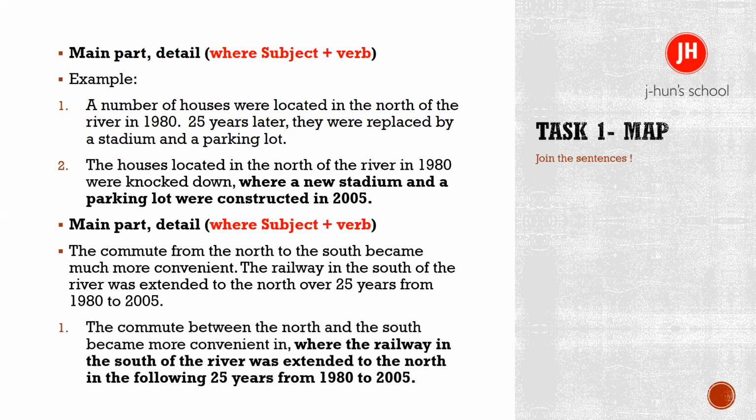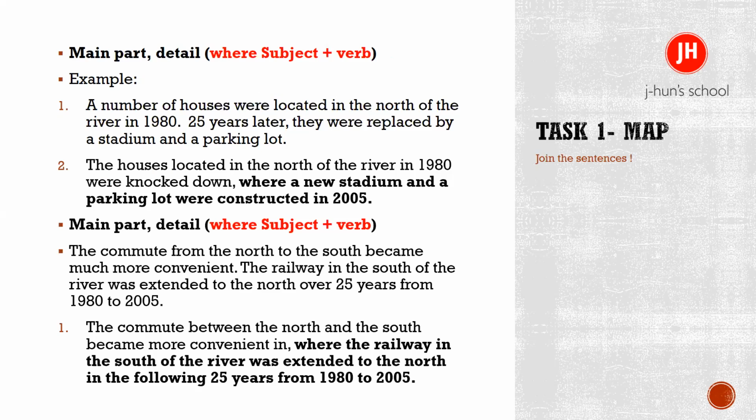The commute from the north to the south became much more convenient. The railway in the south of the river was extended to the north over 25 years from 1980 to 2005.